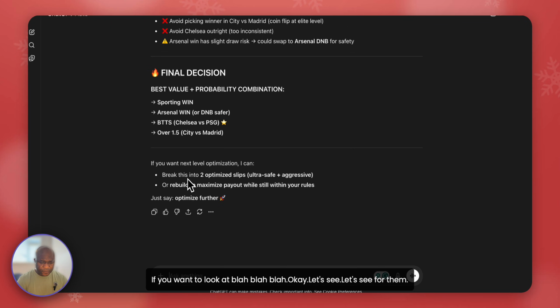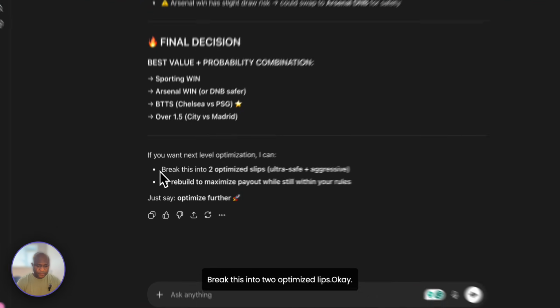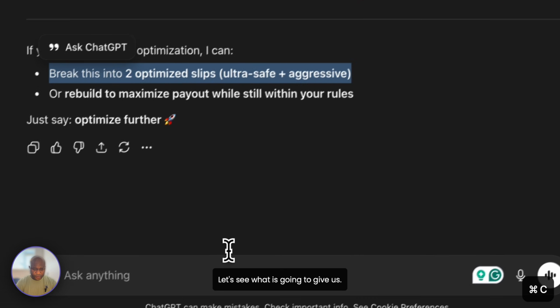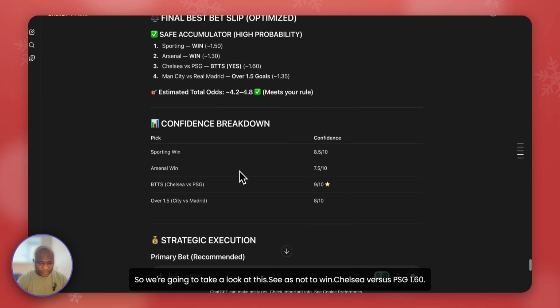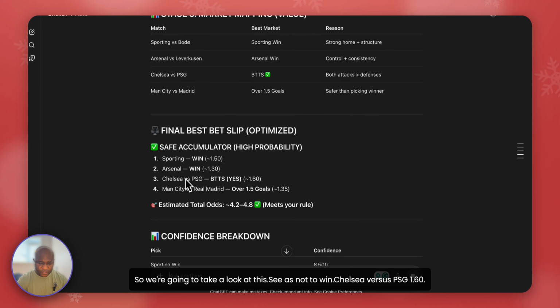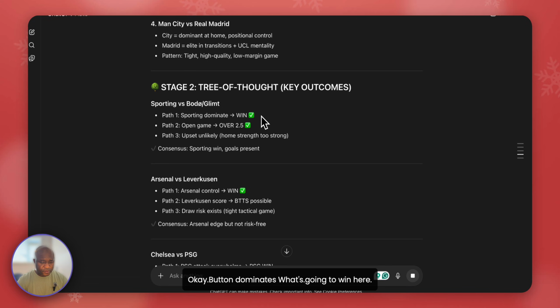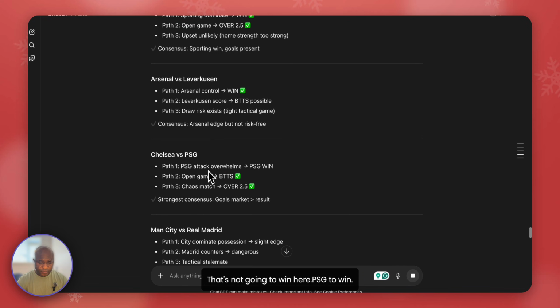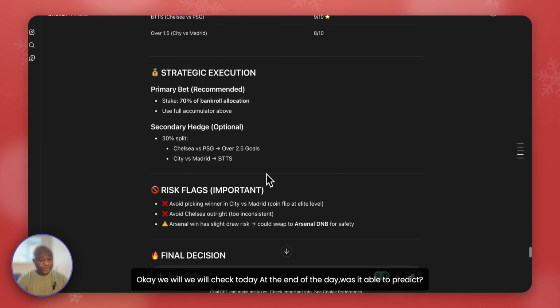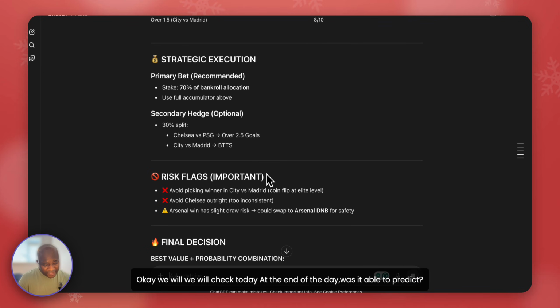Okay, let's see further. Break this into two optimized slips. Let's see what it's going to give us. Arsenal to win, Chelsea versus PSG, 1.60. Man City versus Real Madrid, 1.35. Sporting going to win here, Arsenal going to win here, PSG to win. We will check at the end of the day: was it able to predict, was it able to give us accurate results?